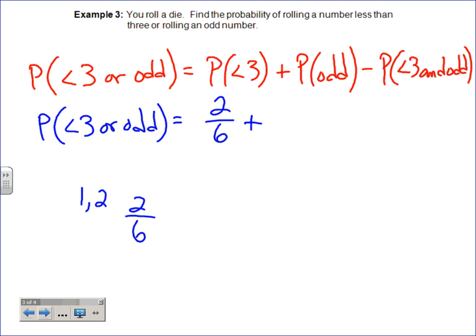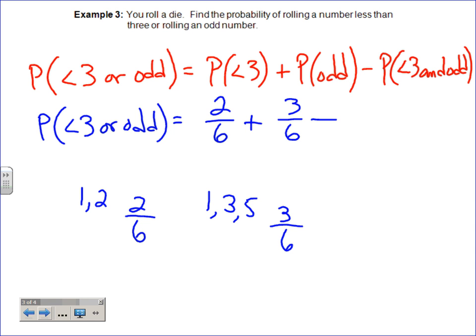Well, if we're doing odd, let's maybe do that one over here. We could roll a 1. Just for an odd, can I roll a 3? Yep. I'm just saying just for an odd, right? And we can roll a 5. We're just doing the odd part. Right? So options we have 3 out of a total. The sample space has how many options? Has 6, right? So in other words, 3 out of 6. Again, we could simplify both of those, right? But we really don't know what we're going to come up with. And if we simplify both of them, we have different denominators, which isn't a good idea then, right?